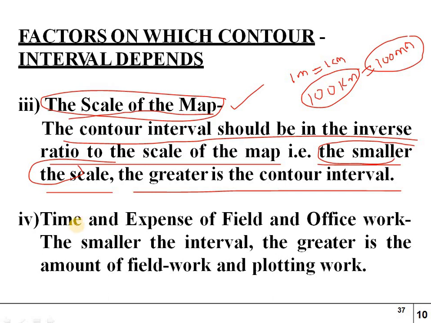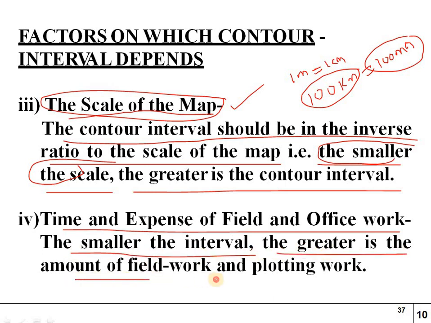And time and expense of field and office work. The smaller the interval, the greater is the amount of field work and plotting work. After taking the levels and identifying the ground levels in the contour map, we have to do the plotting work, which is nothing but the office work.